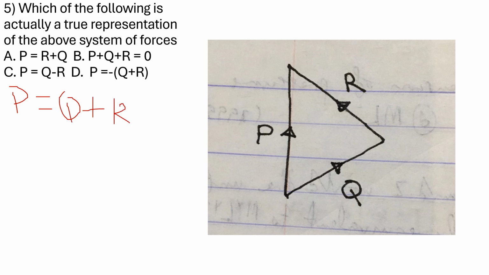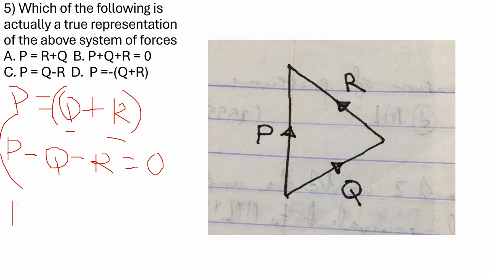So which of these options looks like this? Do you know that I can bring all Q and R to the other side and then equate it to 0? I can say P minus Q minus R equals to 0. If I ignore this, another way of writing this, I can look at this like this. This is Q plus R. I put them in bracket like that. Then I write P. I bring this summation into the other side. So I'm going to say minus, they are going to be in their bracket, Q plus R equals to 0. So which of the options look like that?